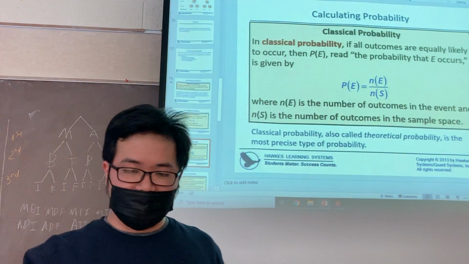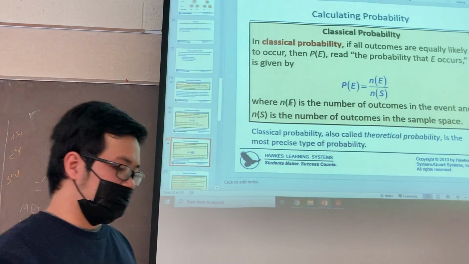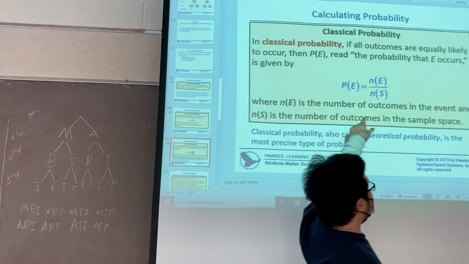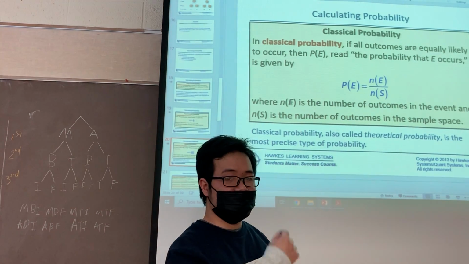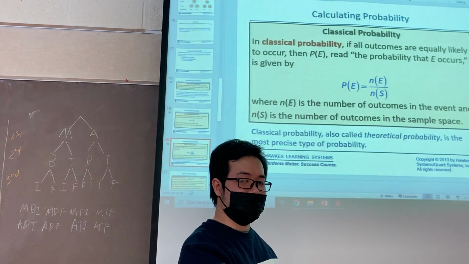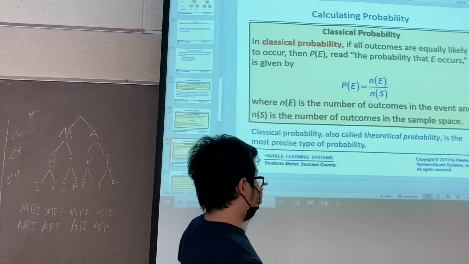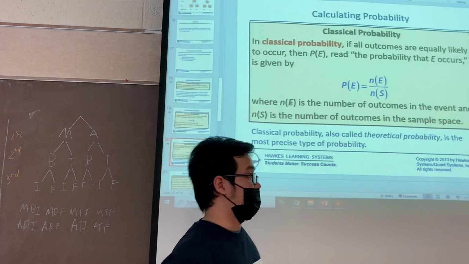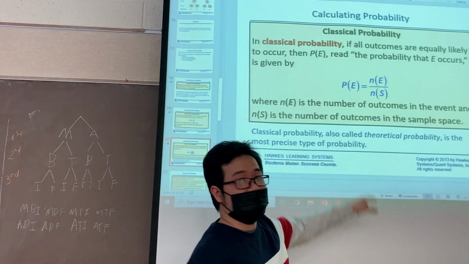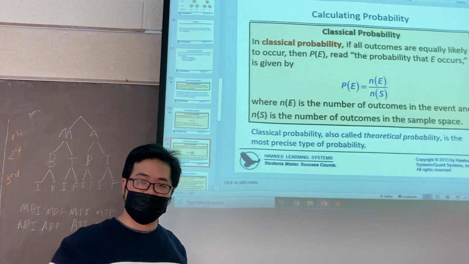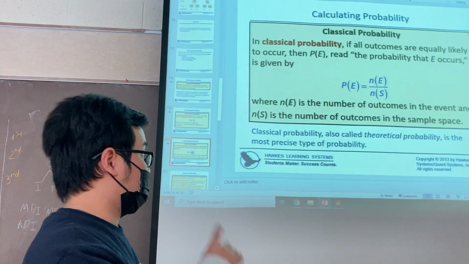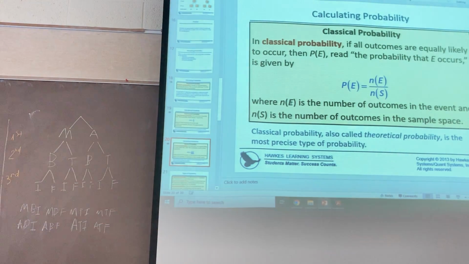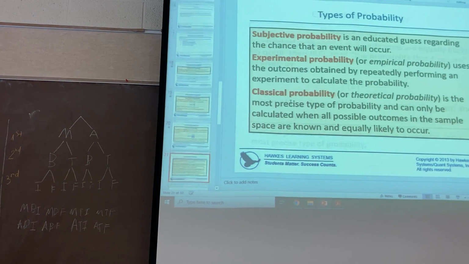To calculate it, first you determine the outcomes in the event and count them. After that, you determine the number of outcomes in the sample space, and you make the calculation like this, so you will get the answer. That's classical probability. I will give you an example to understand this.